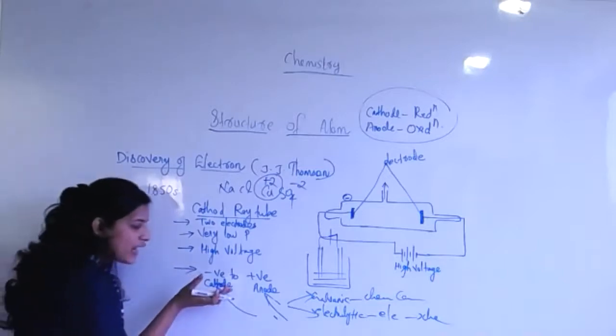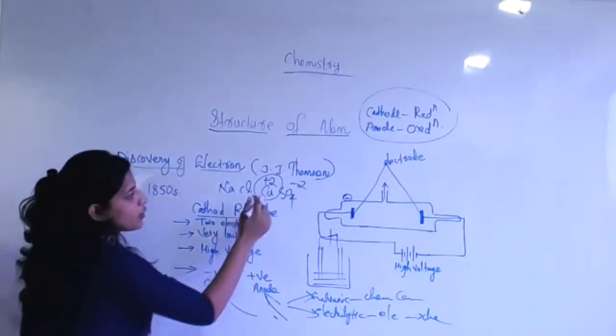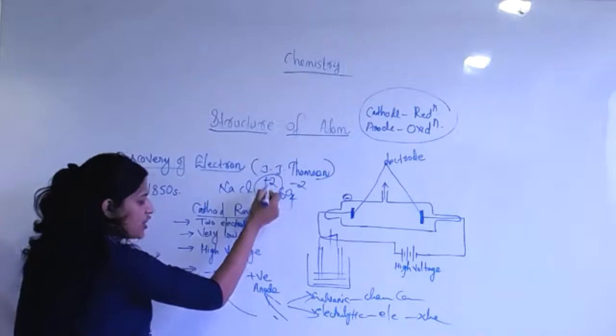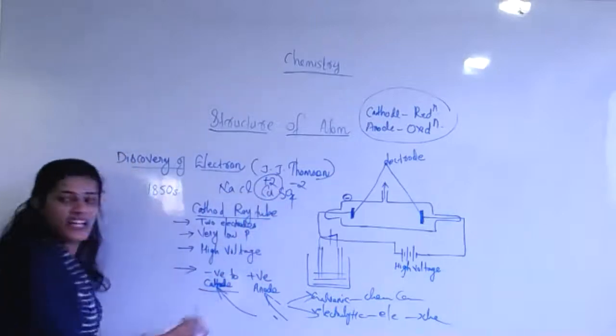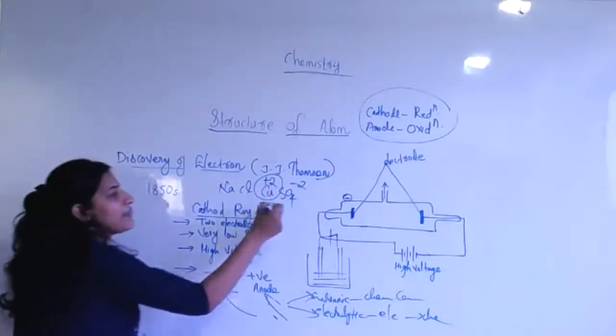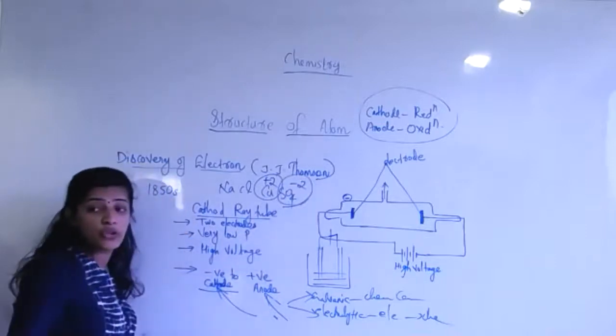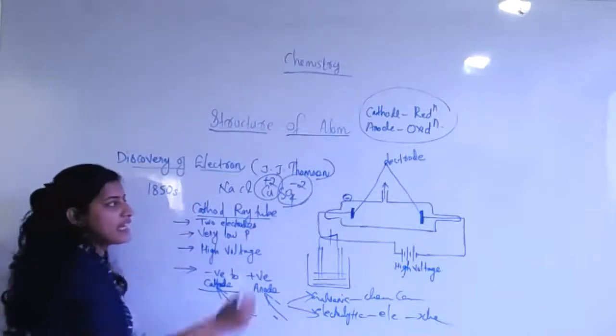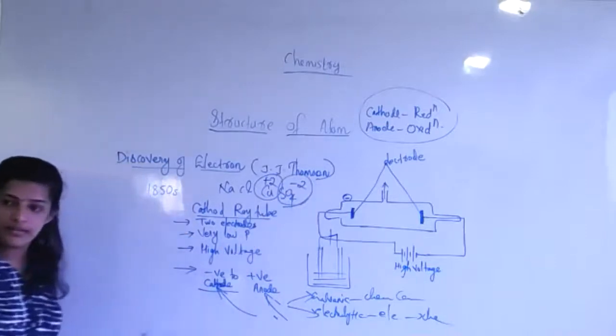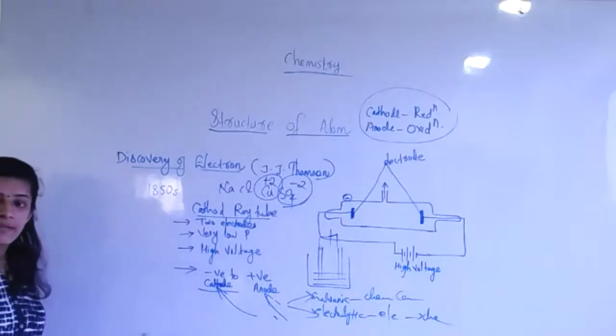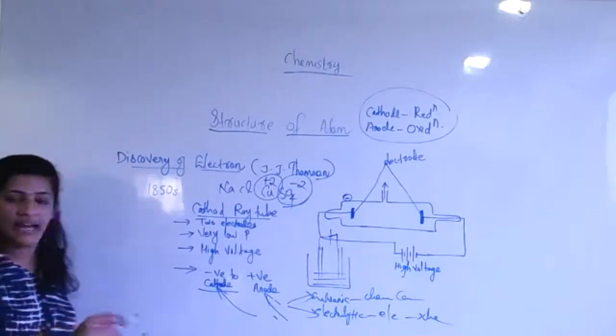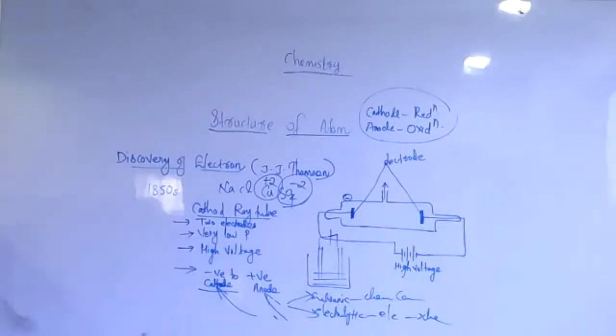Copper is +2 in charge, so it will attract towards the cathode. Similarly, SO4 2- is called an anion, so it has a tendency to attract towards the anode. This is the small setup related to that.